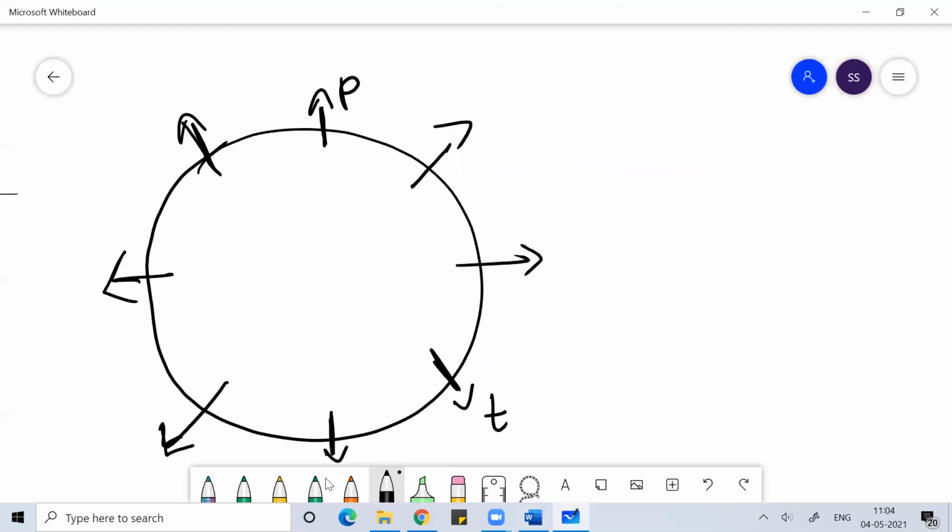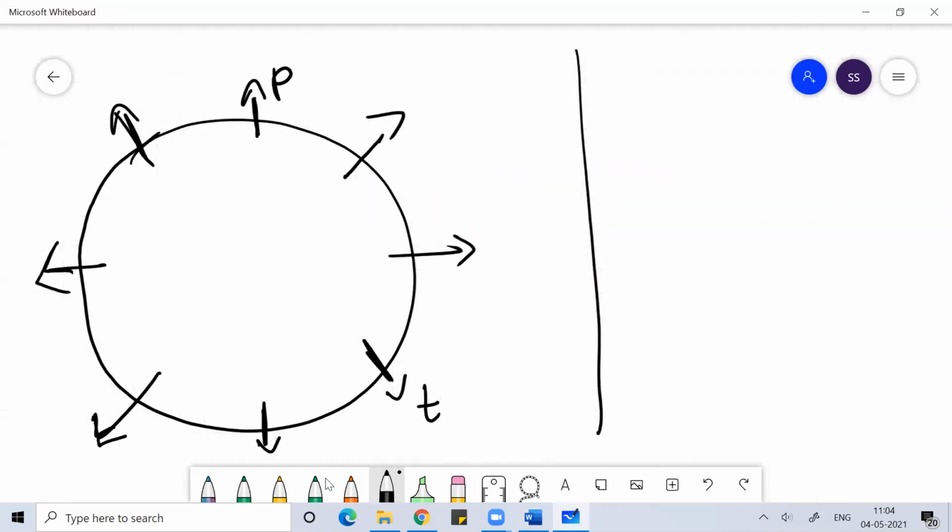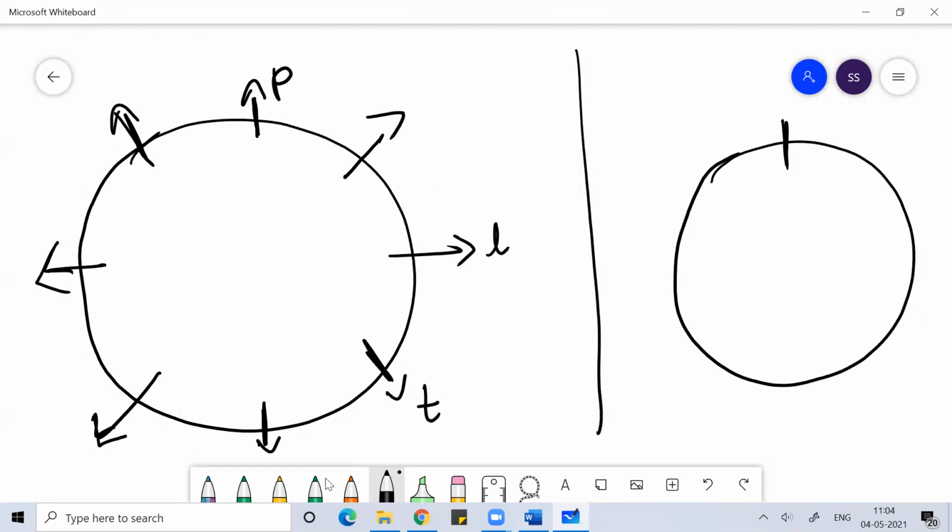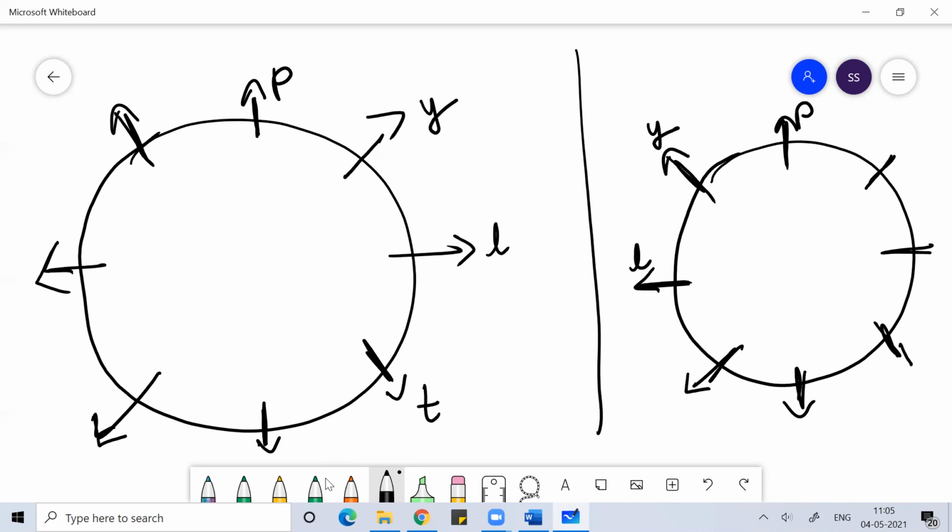So between P and L, two cases will happen. It can be here, or it can be P here. I don't know which is correct. This is P. Y is sitting between P and L.